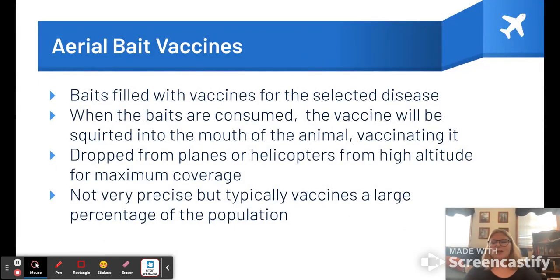Aerial baits are dropped from planes at high altitude to cover a large area and reach a multitude of animals. Cases have shown foxes, raccoons, coyotes, and rabid canines have all eaten these bait packages and shown to have traces of the vaccine in their system. Animals consume the bait, which normally contains a small package, and when they bite it, their teeth tear into the package and the vaccine squirts into their mouth. There are also some vaccines that involve having food with the vaccine inside of it, so they eat it, and that also works.